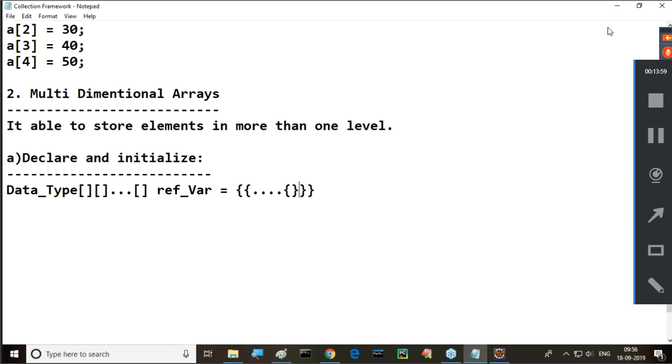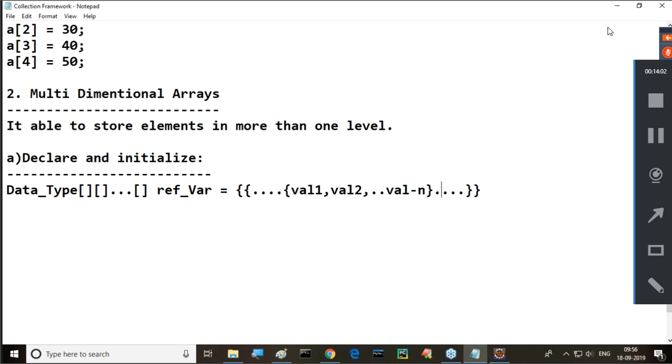Now this curly brace is representing the last dimension. Inside this only we are able to have values. What are the various values here? Those values might be val1, comma, val2, and so on, val n.